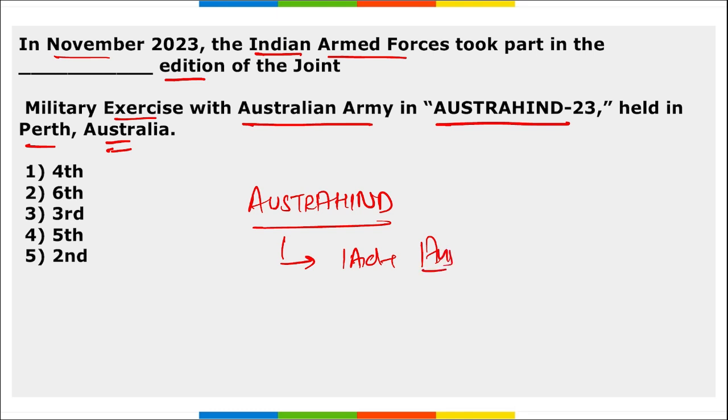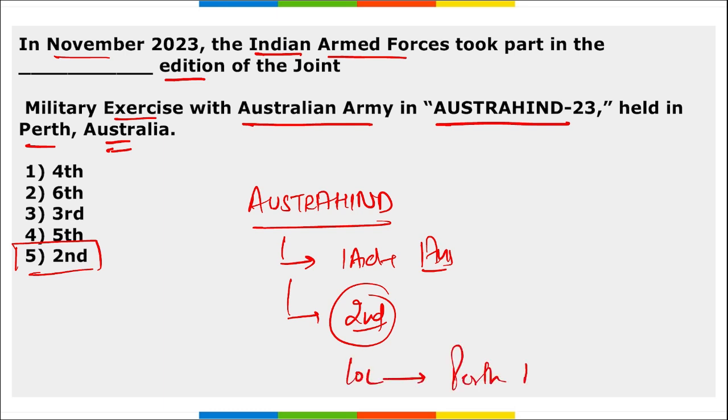The question asked here is, which edition was it? It was the second edition of this exercise that took place recently. Correct? Next, the question that can be asked is, what is the location where this exercise was held? It was held in Perth, Australia. This question also becomes important.